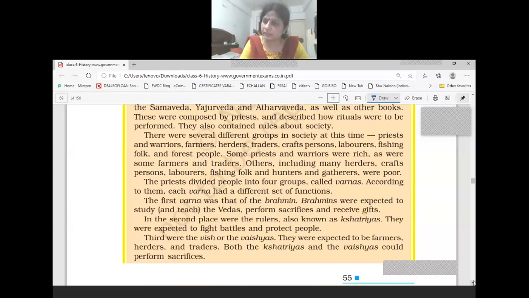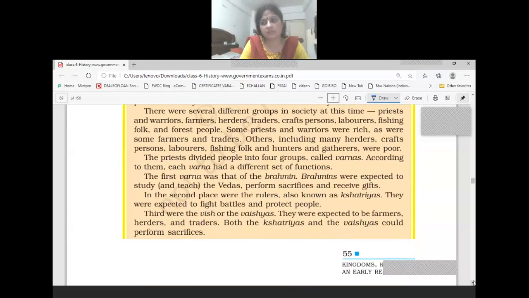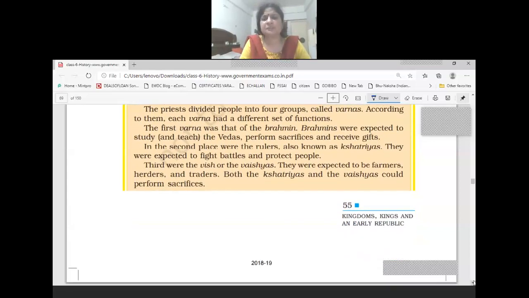The function of the Brahmanas was to perform rituals and sacrifices, and to receive gifts. The function of the Kshatriyas was to fight battles and protect the people of their kingdom, and Vaisyas were the people who used to be farmers, traders, and herders.